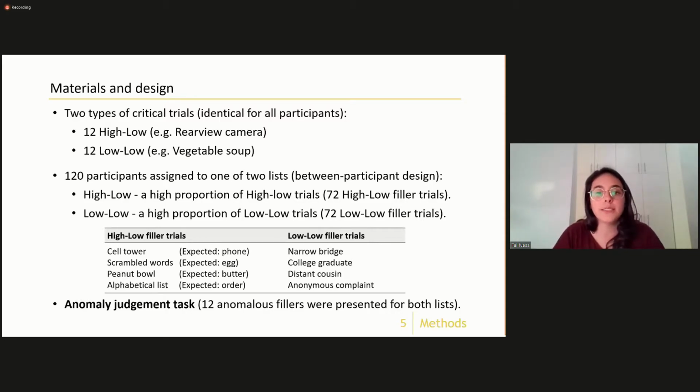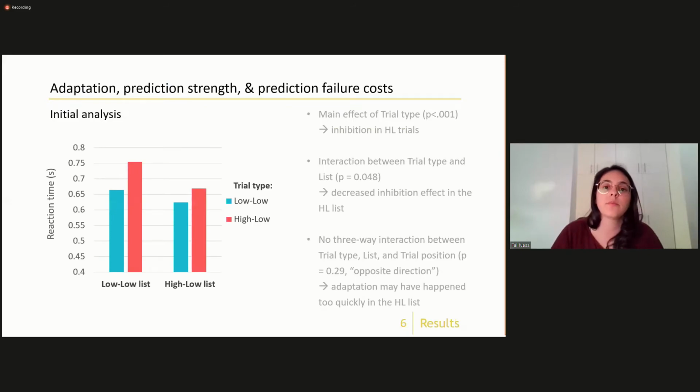The two-word phrases were presented word by word, and the task was to respond whether the phrase is congruent or not as quickly as possible once the second word appeared. So we had anomalous fillers included just to enable the task. So now for the results.